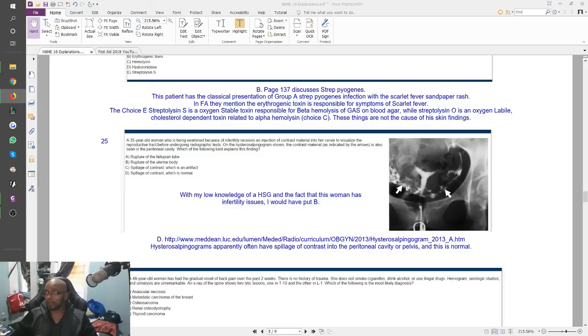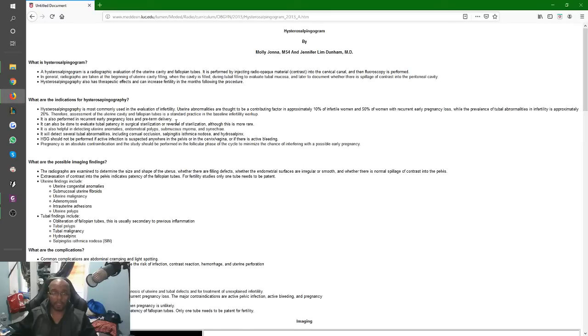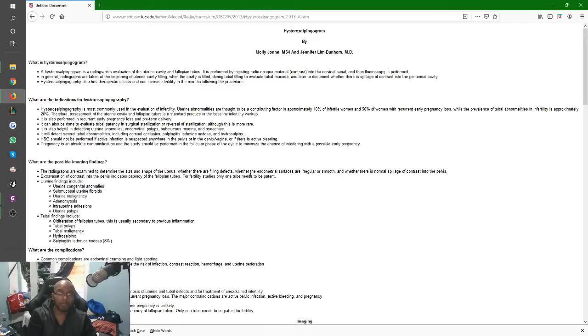Now, if we look at the link that I just shared, right, that's actually a really cool page from a medical school that I guess actually teaches this stuff, right? And they tell you a lot about hysterosalpingography. And if you look for the word spillage, you could see, right here, spillage of contrast into the peritoneal cavity. You're supposed to document whether or not there is, right, whether there is normal spillage of contrast into the pelvis, right? So it's supposed to be normal. Any spillage into the pelvis or peritoneal cavity is supposed to be normal.